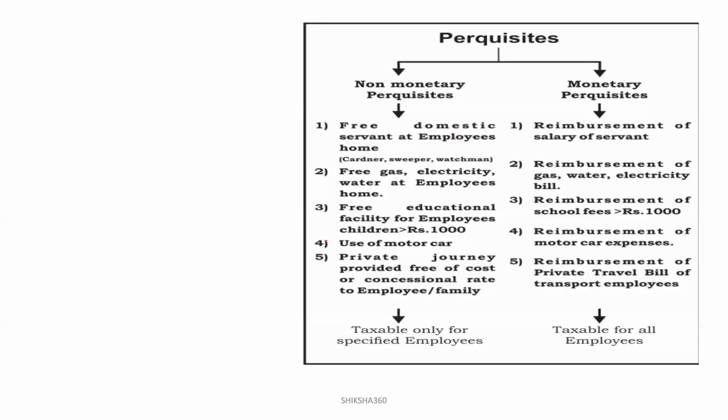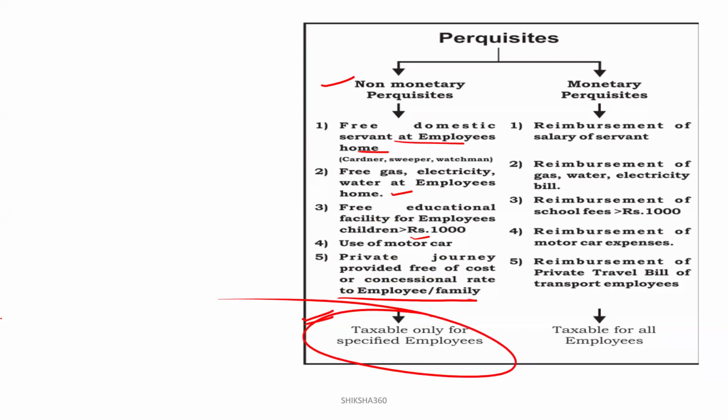So what are the perquisites? That is non-monetary perquisites and monetary perquisites. Clear? Non-monetary perquisites include a free domestic servant at the employee's home, like a gardener, sweeper, or watchman; free gas, electricity, and water at the employee's home; free educational facility for the employees' children; and use of a motor car for private journey provided free of cost or at a concessional rate to the employees or the family. Clear? This is taxable only for the specified employees, basically who are availing this facility. That is non-monetary perquisites. All these are considered to be non-monetary.